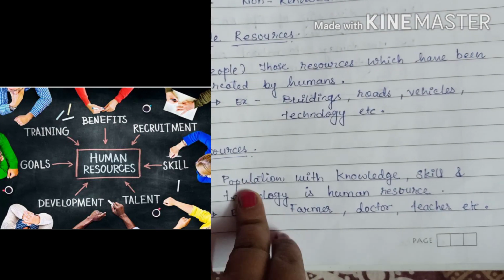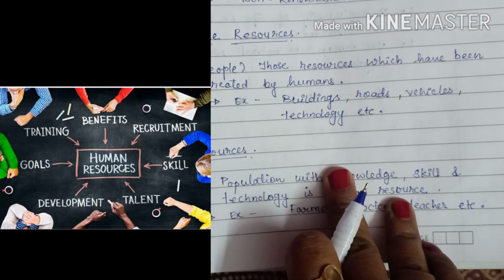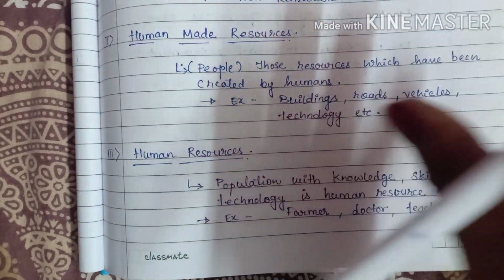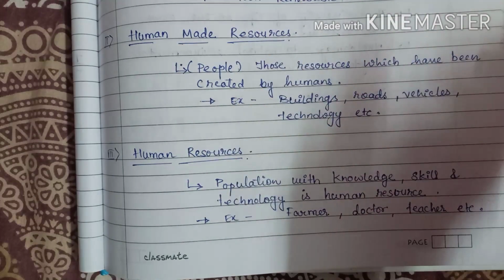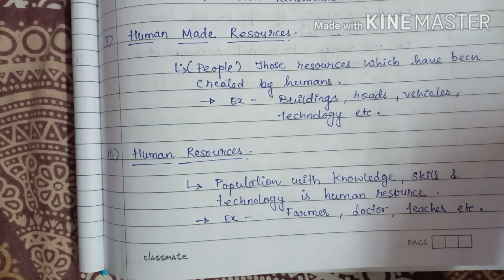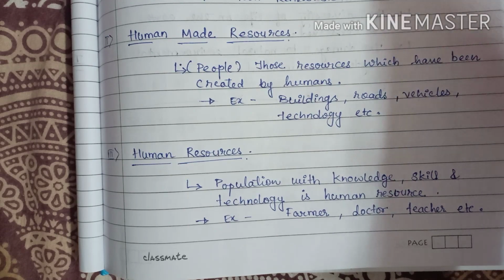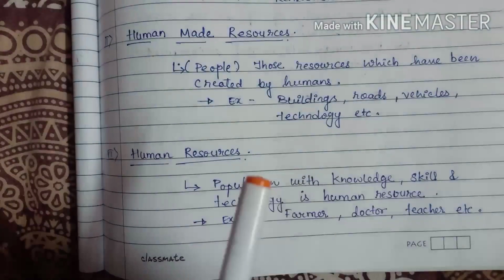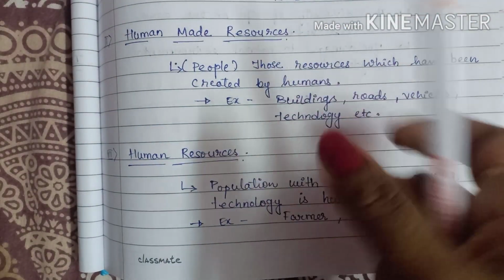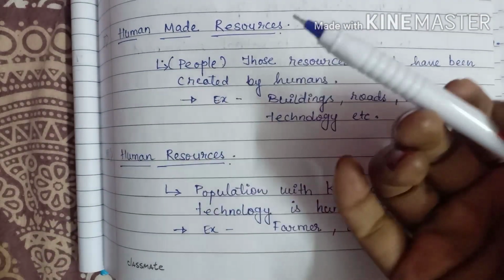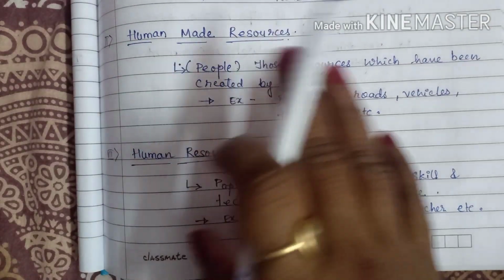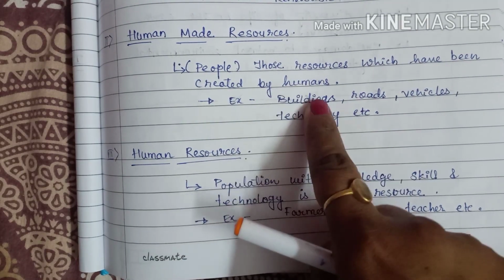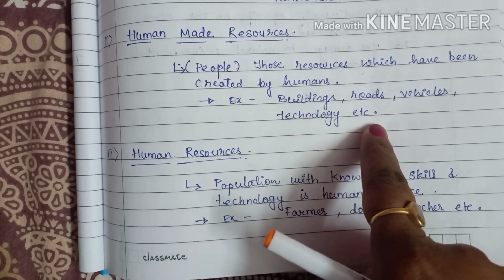And then the third one, human resources. Now human made resources means with the natural resources, humans develop that resource. That original form has been changed by humans. That is human made resources. For example, table, chair, book, pen. We are making those. That is called human made resources. And here we see more examples, that is buildings, roads, vehicles and technology.